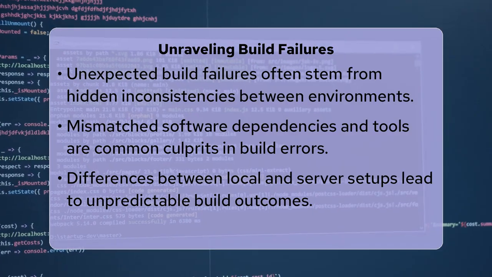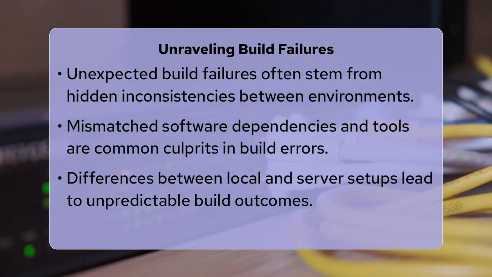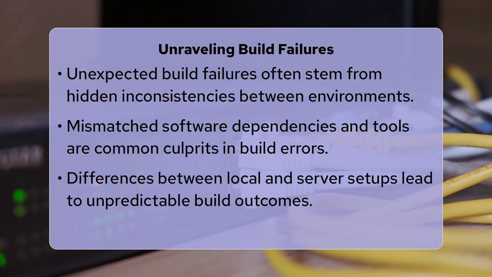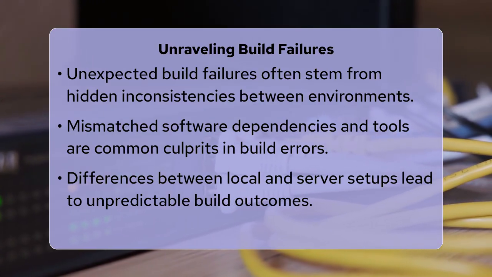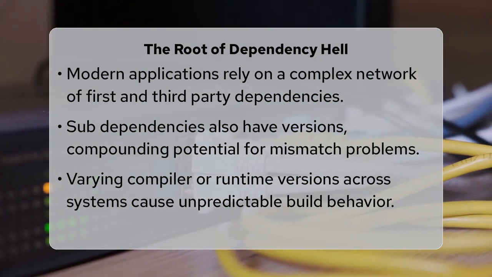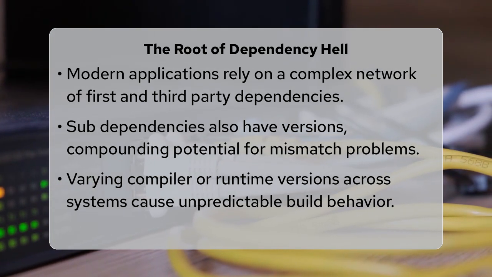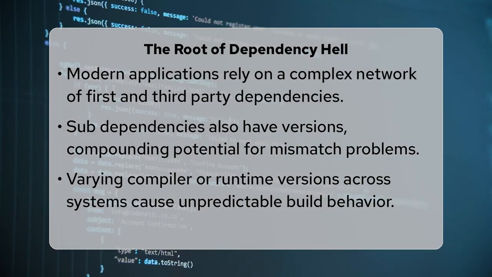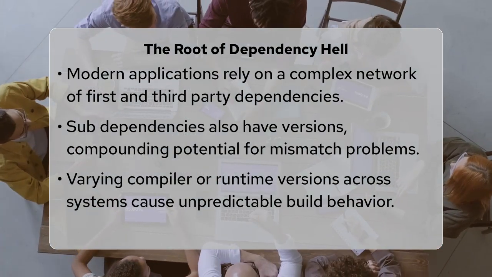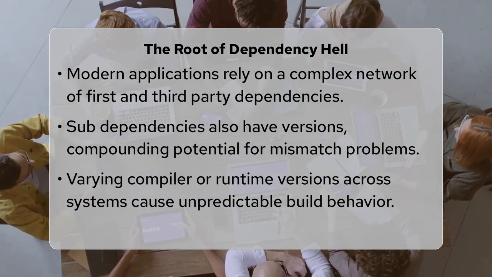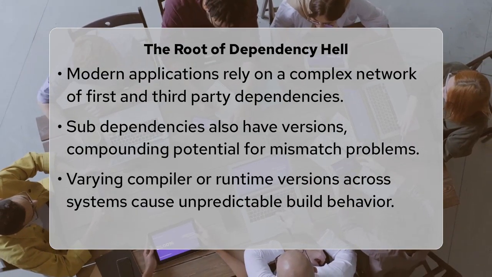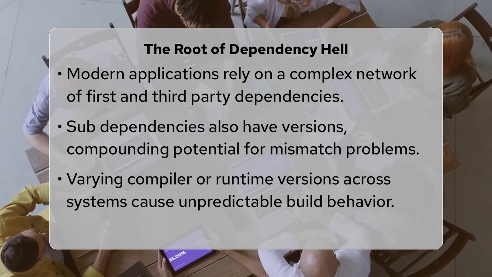The core reason these mismatches occur lies in the complex web of dependencies that modern software relies upon. Applications rarely exist in a vacuum. They depend on numerous third-party libraries, frameworks, and tools. Each of these dependencies has its own versioning, and often, these dependencies have their own sub-dependencies. When the exact versions of these components are not precisely aligned across all environments, from a developer's local machine to the production server, it creates what is often referred to as dependency hell.